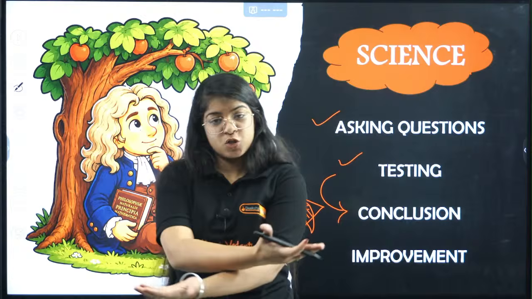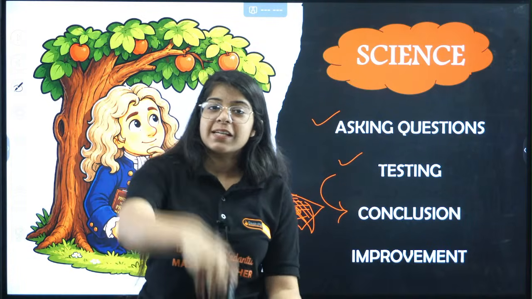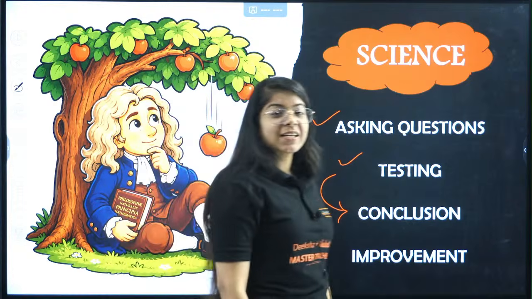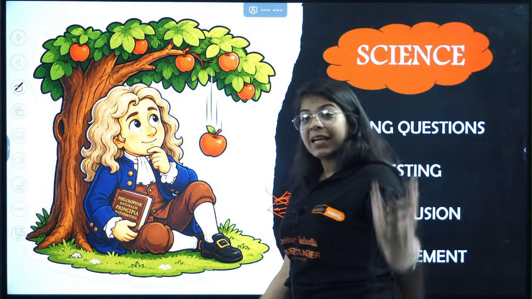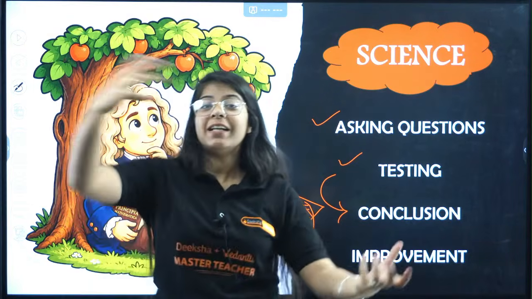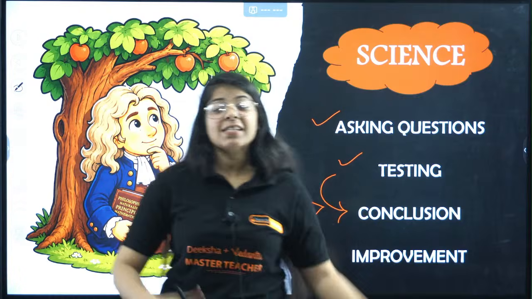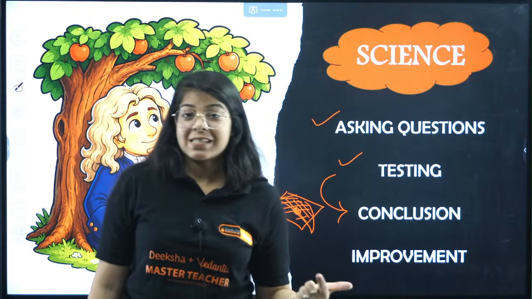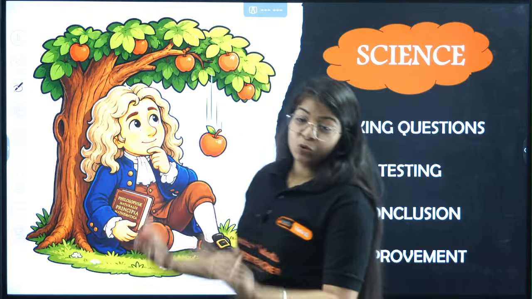He said it's just a space-time fabric, and earth is present in it, and because of its gravity it is going down in the space-time fabric, right? So what happened? Things improved. Newton made gravity, Albert Einstein made some corrections, improved it, and told that it's actually space-time fabric. So this is how you study science. You start asking questions, then you start testing, you reach a conclusion, and you make improvements.